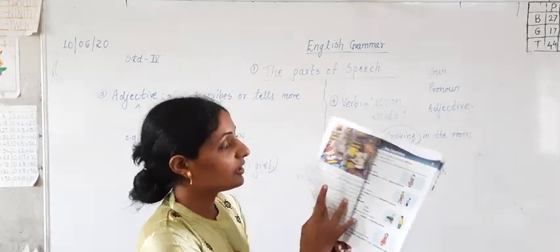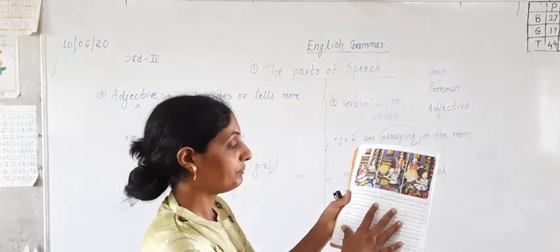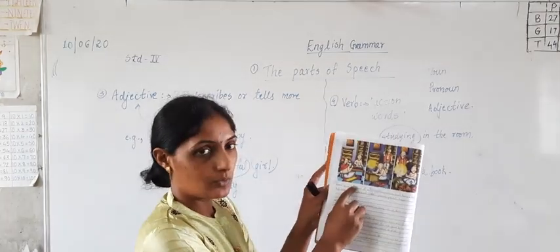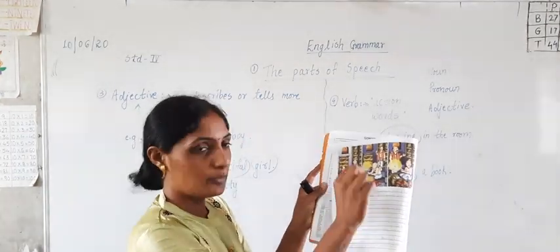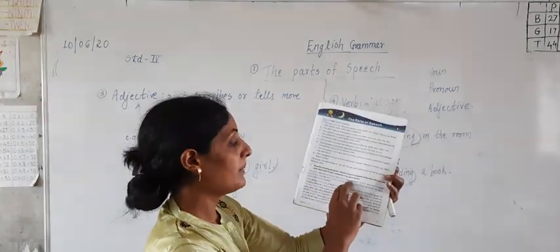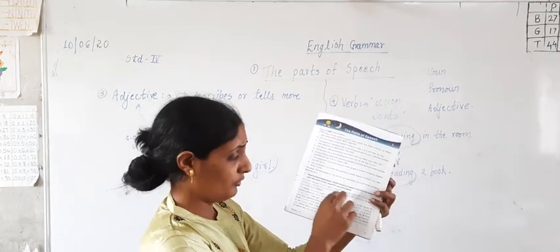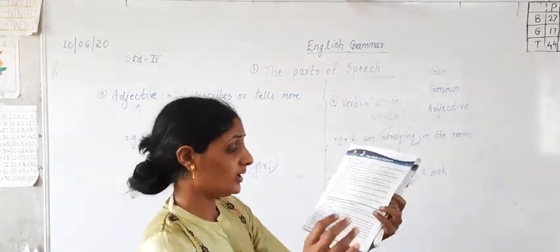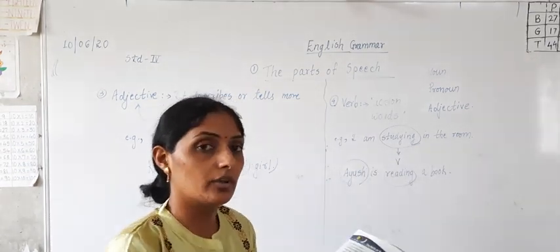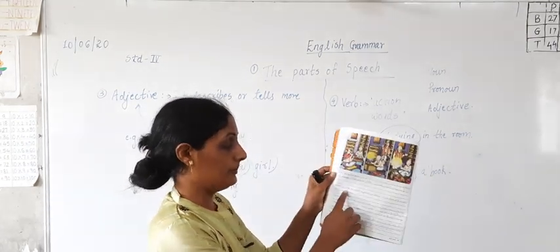So what you have to do? You have to turn your page and see here and write down the answers here. What will come in nouns? Sant Eknath will come in noun. You have to put a comma, then write down Paitan also in noun. After that: his family was known for its devotion and learning. You have to find out which word is family, which is devotion, which is learning. Now learning is an action, yes or no? So it will go in verb.